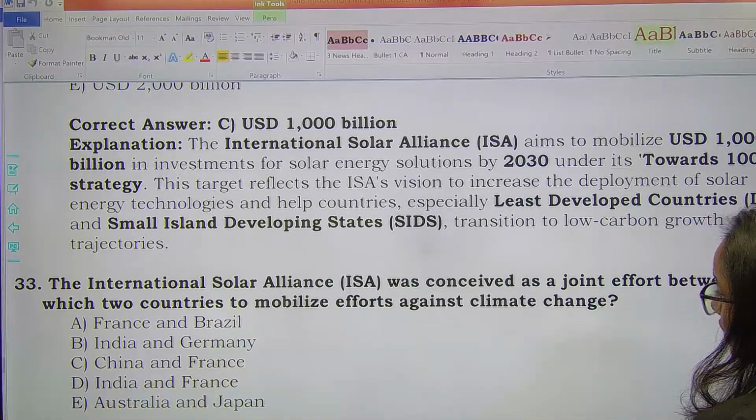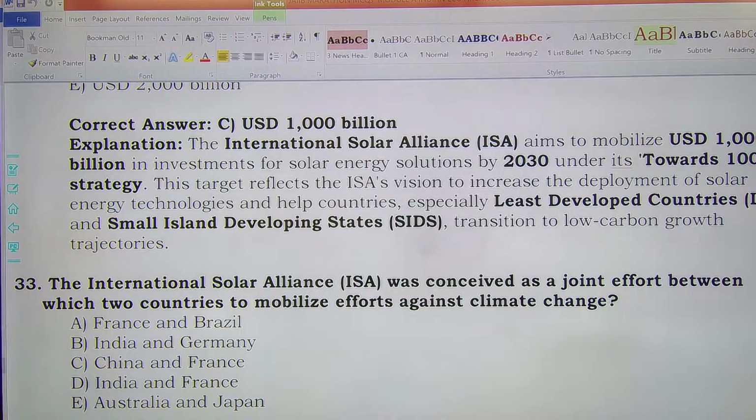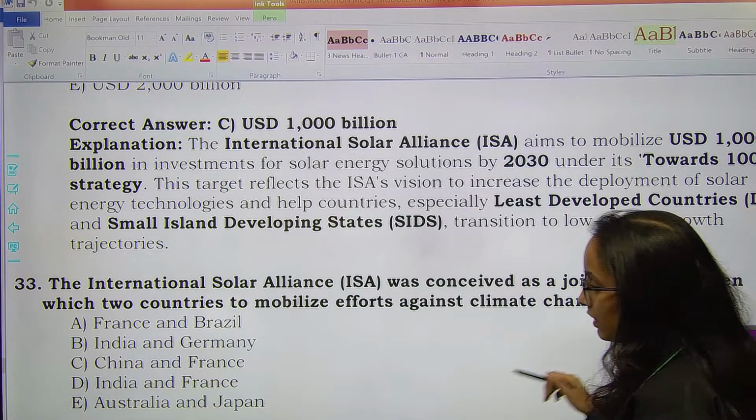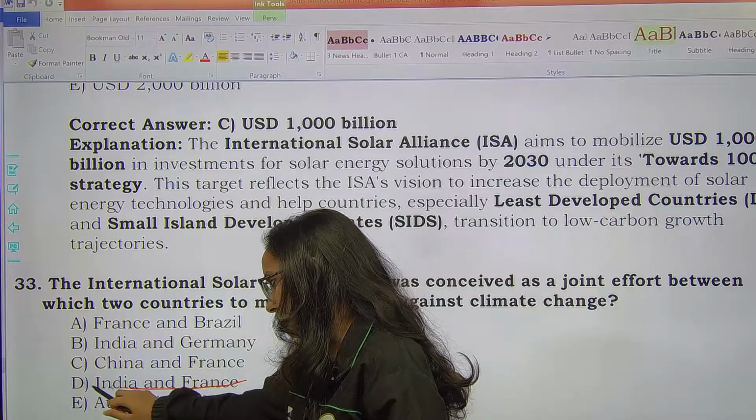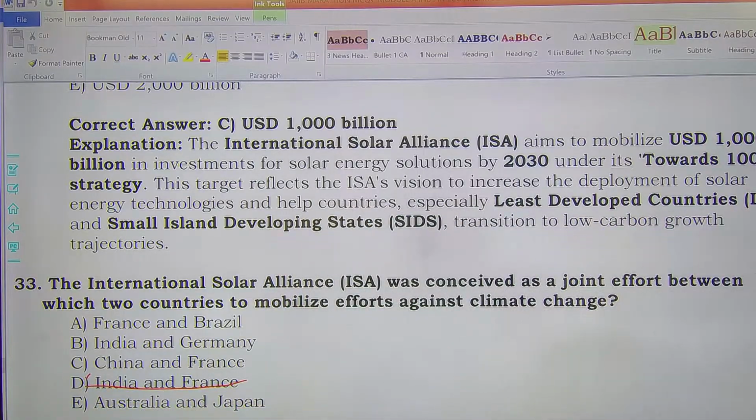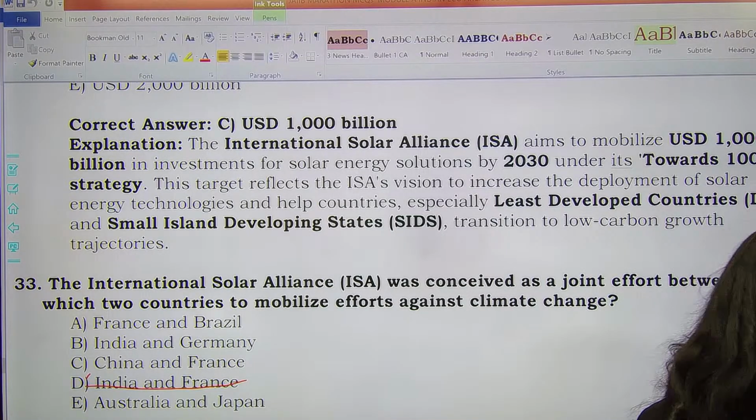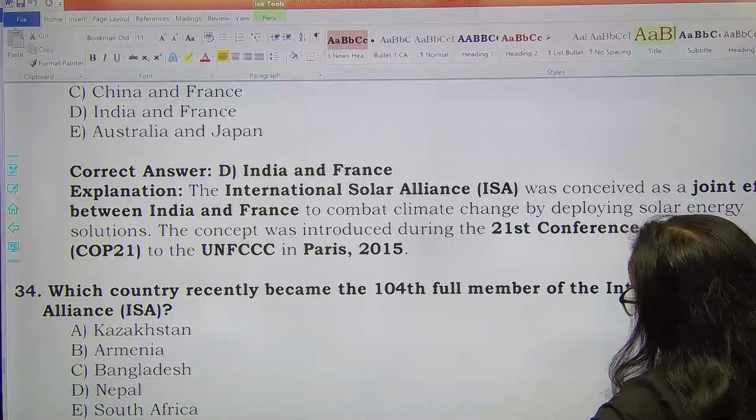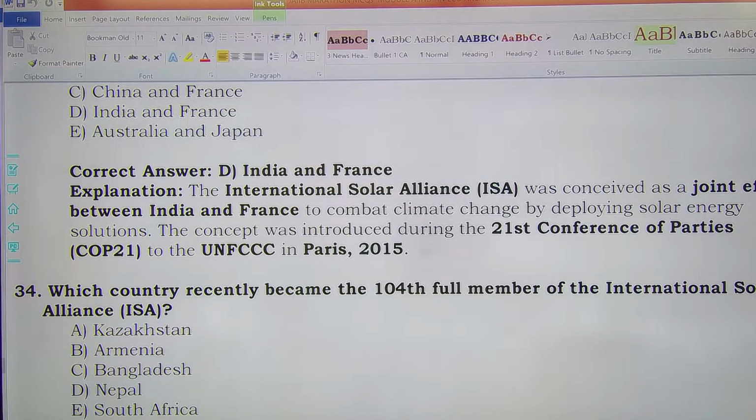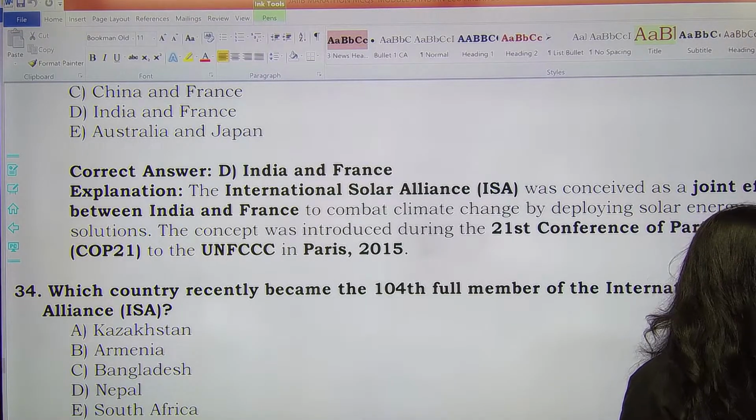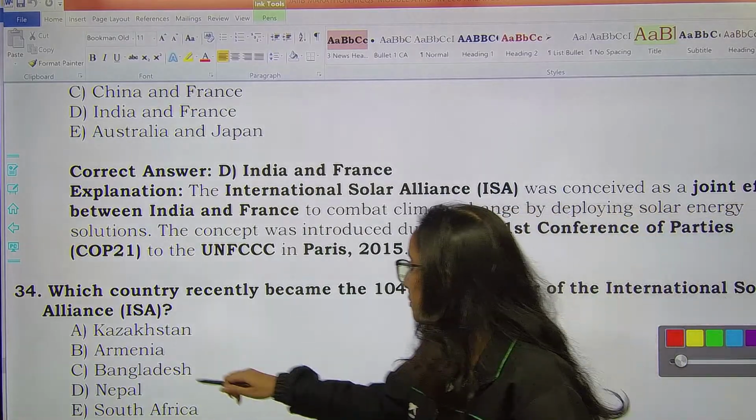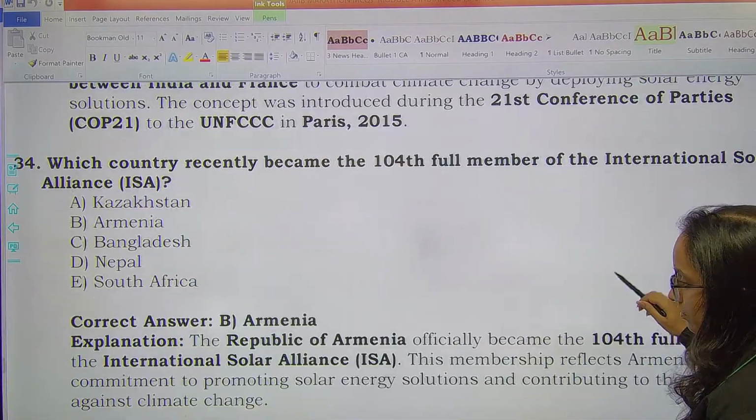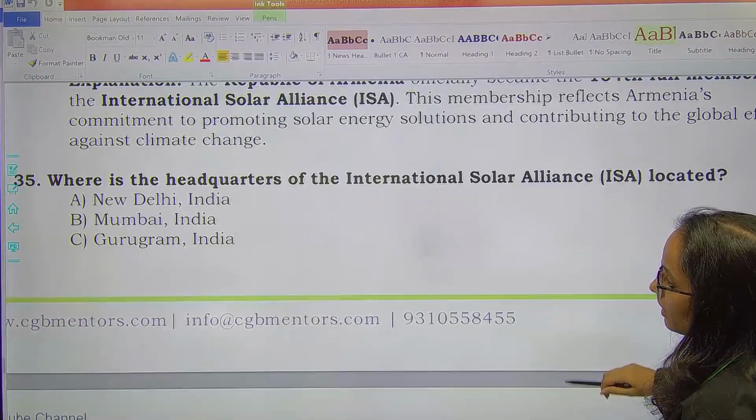ISA was conceived as a joint effort between which two countries? You all must know ISA is a joint effort of India and France. Option D, India and France, will be the right answer. Next, which country recently became the 104th full-time member of the International Solar Alliance? Armenia. The correct answer will be option B, Armenia.